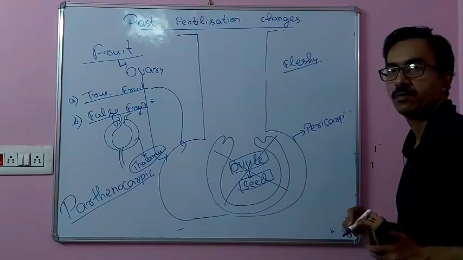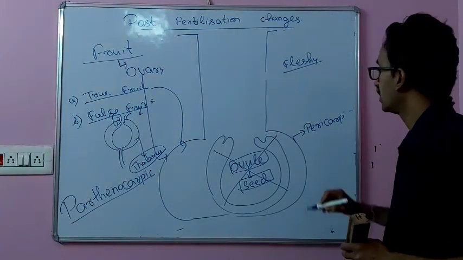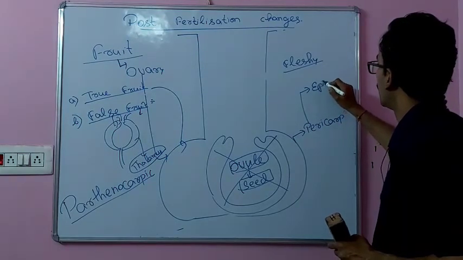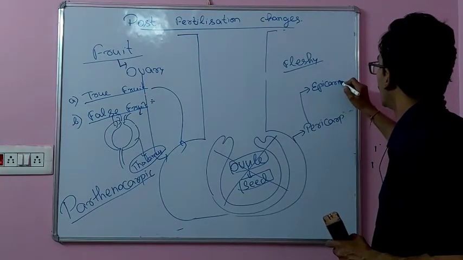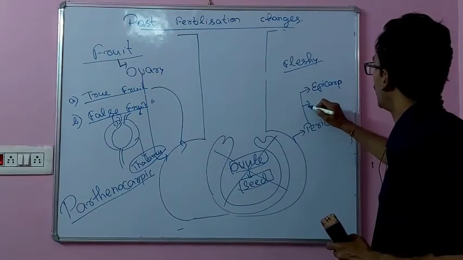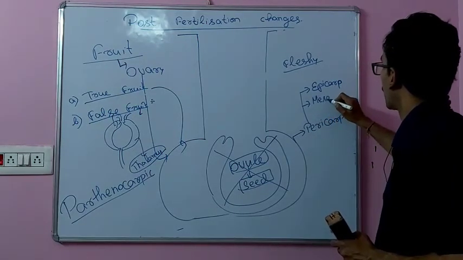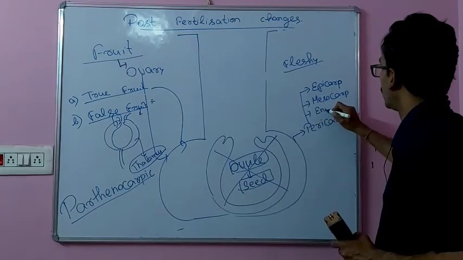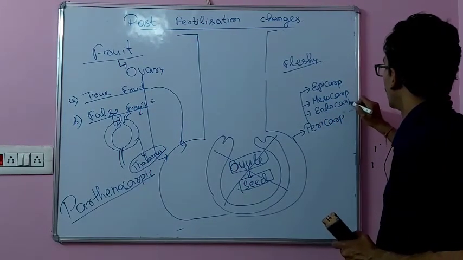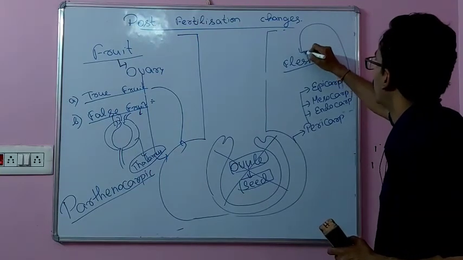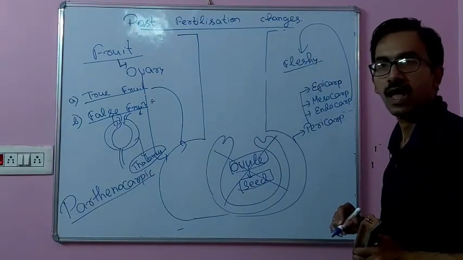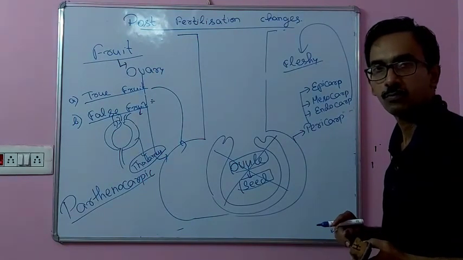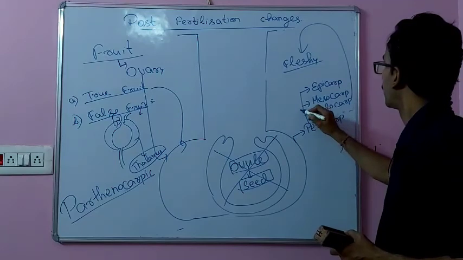When this pericarp becomes fleshy, that is, it gets differentiated into the upper epicarp, middle mesocarp, and innermost endocarp, then that kind of fruit is called a fleshy fruit. As found in mango. In mango, the pulp, which is the edible part, is represented by the mesocarp.